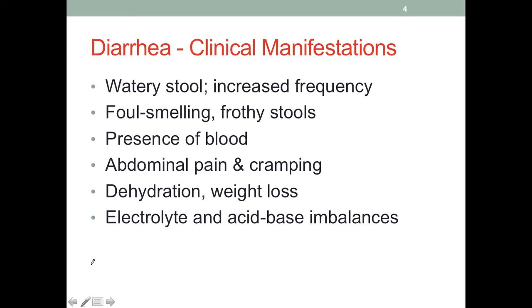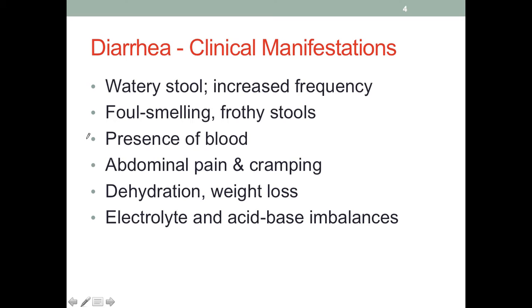For clinical signs and symptoms, by definition, there has to be watery stool and increased frequency. And because GI infection is a major cause of diarrhea, depending on what type of bacteria or other infection the patient has, the stool, although already changed in water content, may have other changes. It could smell different, be really, really unpleasant smelling, just different from how it smells on normal days. Patients may report seeing blood in their stools, and this could be a result of a specific infection.